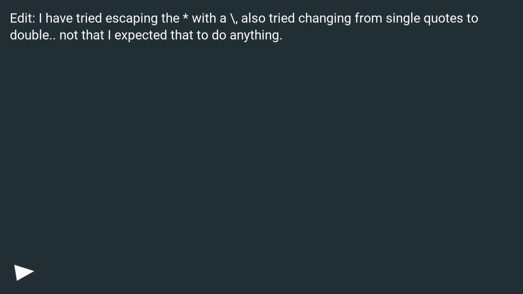Edit: I have tried escaping the * with a backslash, also tried changing from single quotes to double. Not that I expected that to do anything.